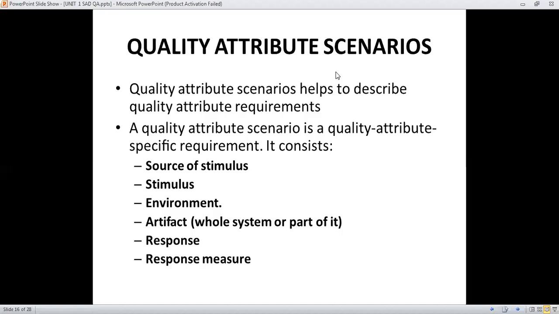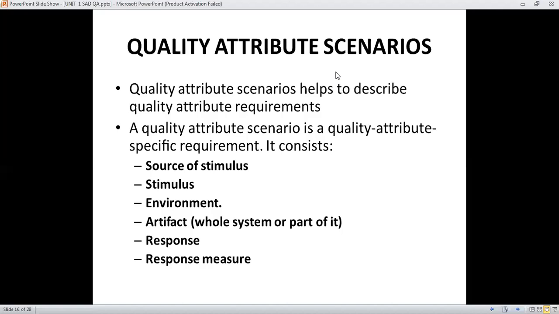The next one, stimulus. The stimulus is a condition that needs to be considered when it arrives at a system. Suppose we want to identify the current cost of a market in a business quality attribute. We have to identify it from the market conditions.